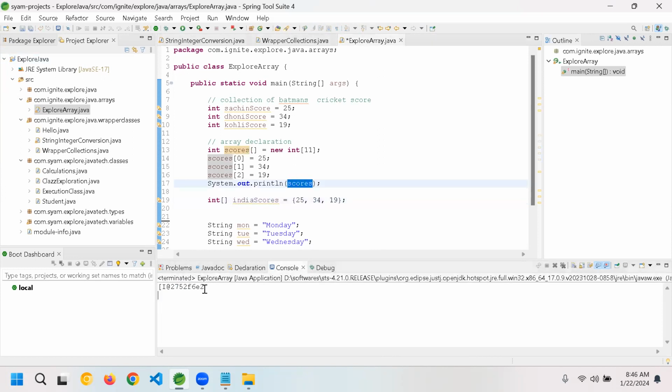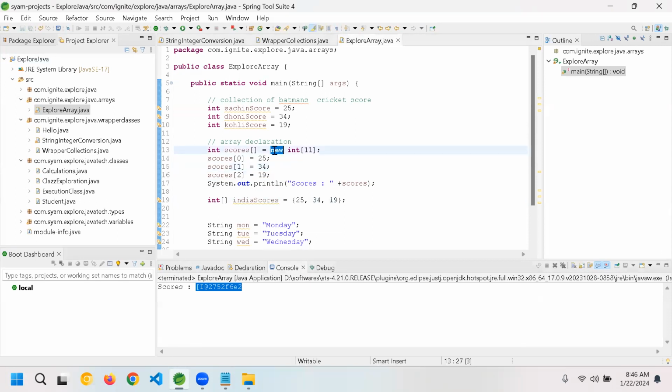Do you see what value it is printing? Let's say plus scores. Alt Shift X, J. What is the output you are seeing? Reference, right? It is in the memory.